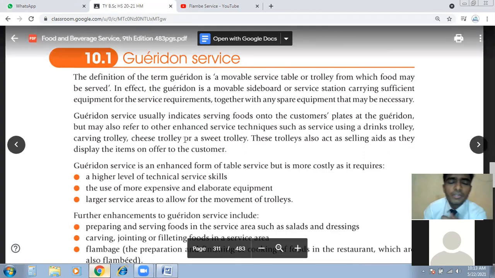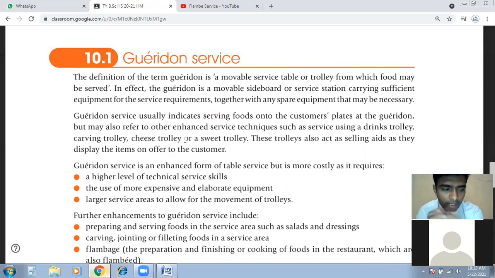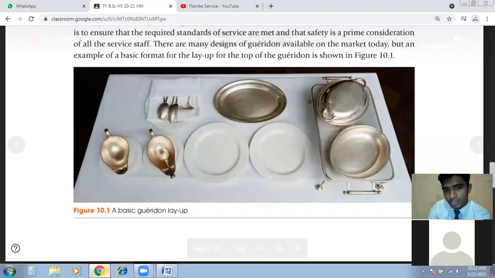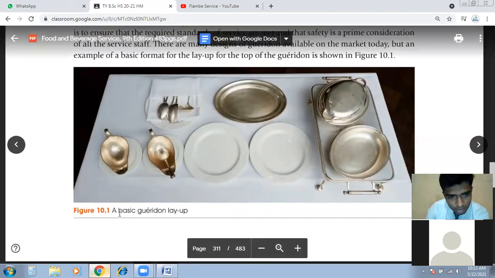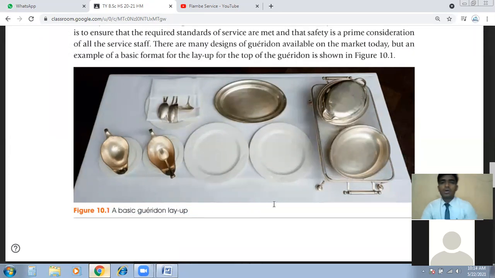Just see the video and you will get a clear idea about what flambe is and what we have to do on the Garrison trolley. What is a Garrison trolley? This is the basic setup. You see here a basic Garrison layout, the basic Garrison equipment. This setup will change according to the dishes we are preparing. If we are preparing banana flambe or crepe suzette, we need different utensils, cutlery and crockery to set up.